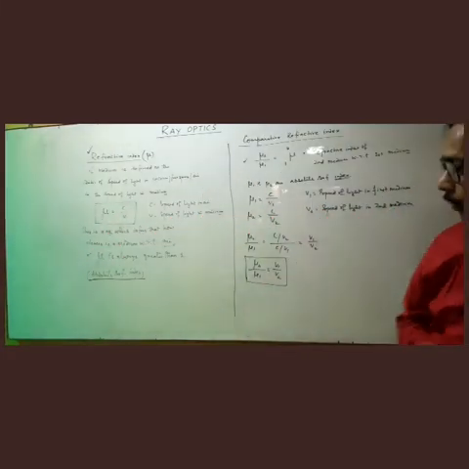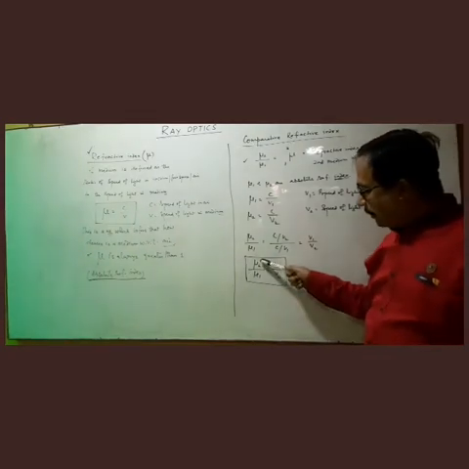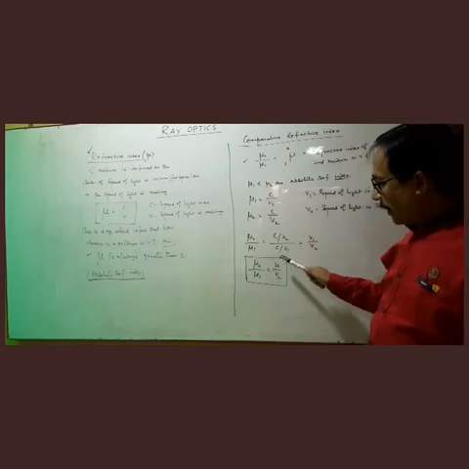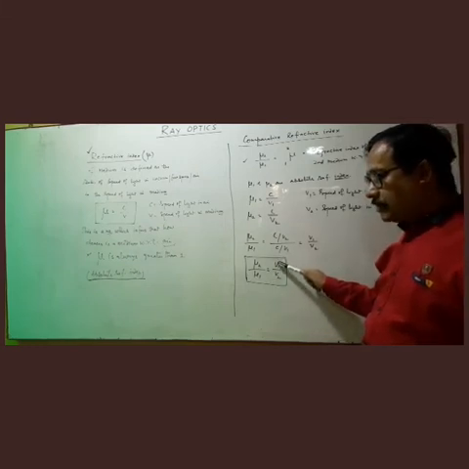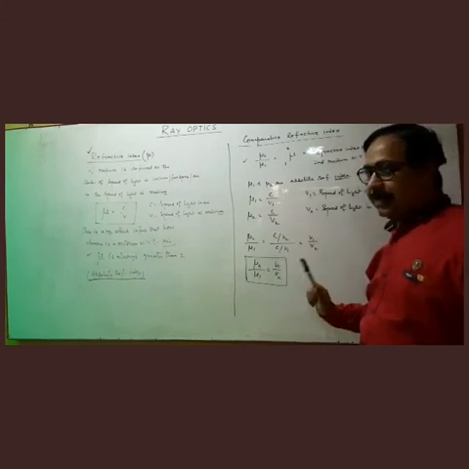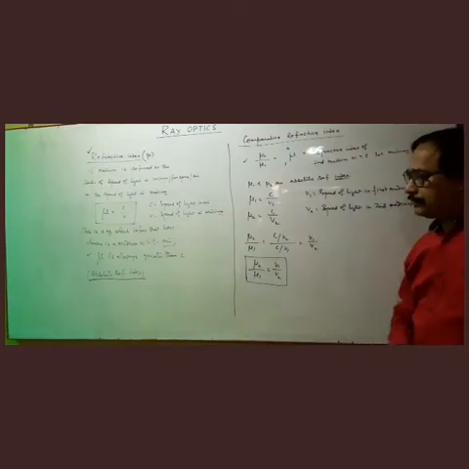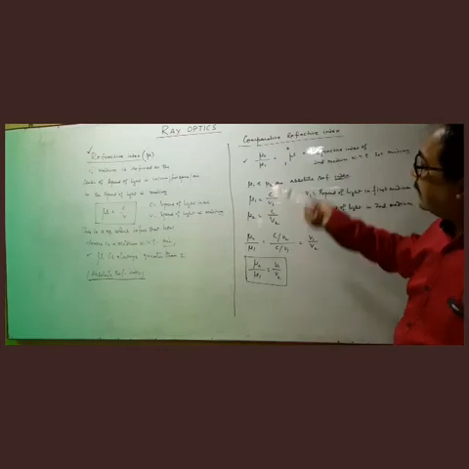So the comparative refractive index of second medium with respect to first medium is actually equal to speed of light in first medium upon speed of light in second medium. It is once again a number, but this can be used anywhere.